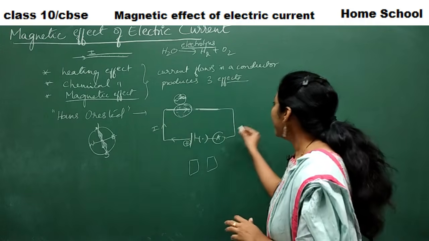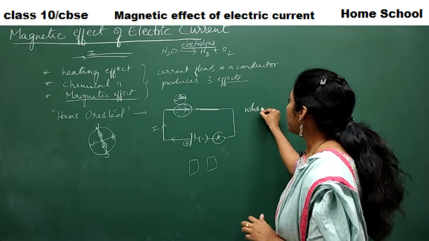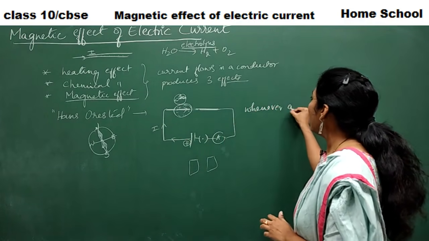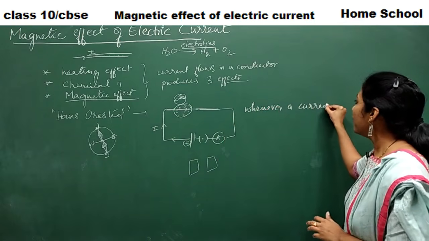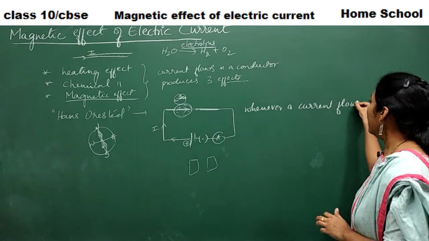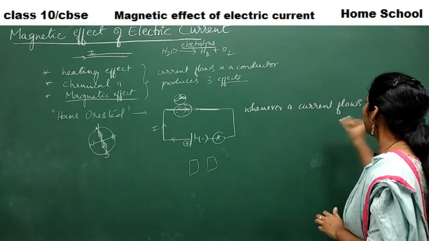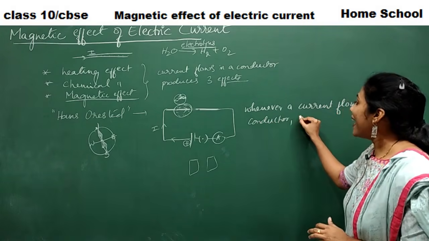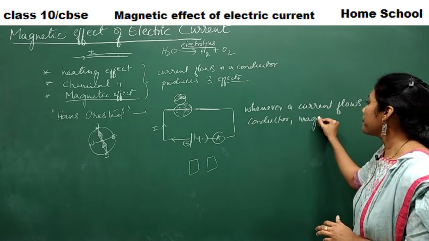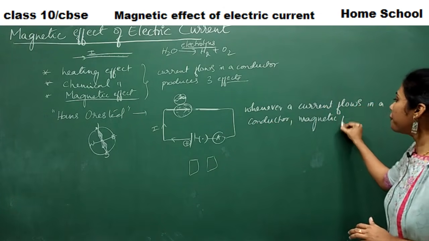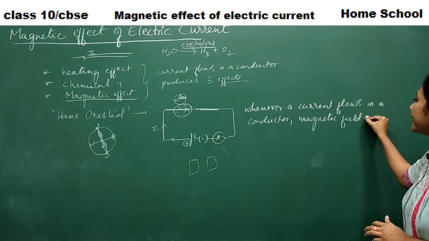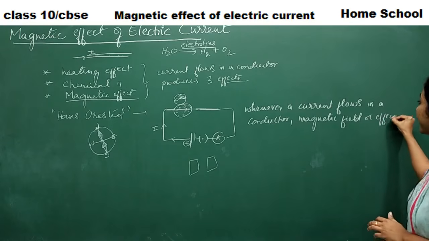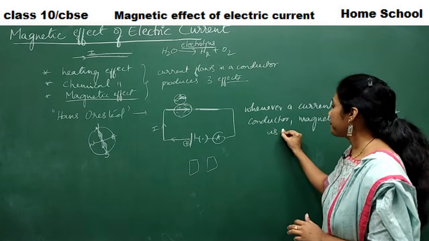So what did he tell? Whenever a current flows in a conductor, this point is very important, flows in a conductor, a magnetic field or effect is generated.